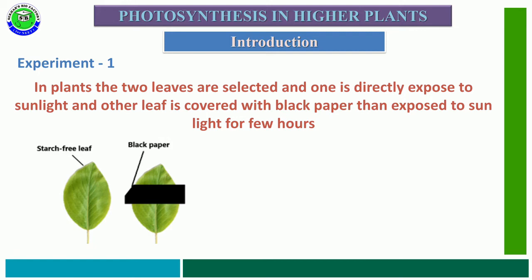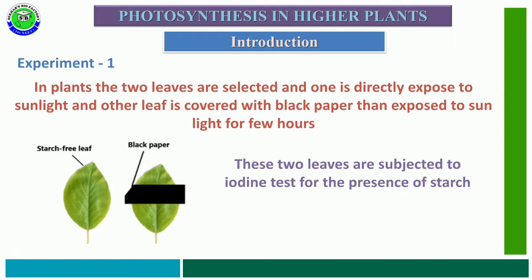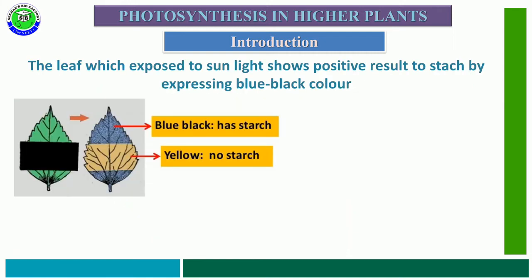One leaf is directly exposed to sunlight, and the other leaf is covered with black paper and then exposed to light for a few hours. After this, these two leaves are subjected to the iodine test for the presence of starch. The leaf which is exposed to sunlight directly shows a positive result for starch with a blue-black color.